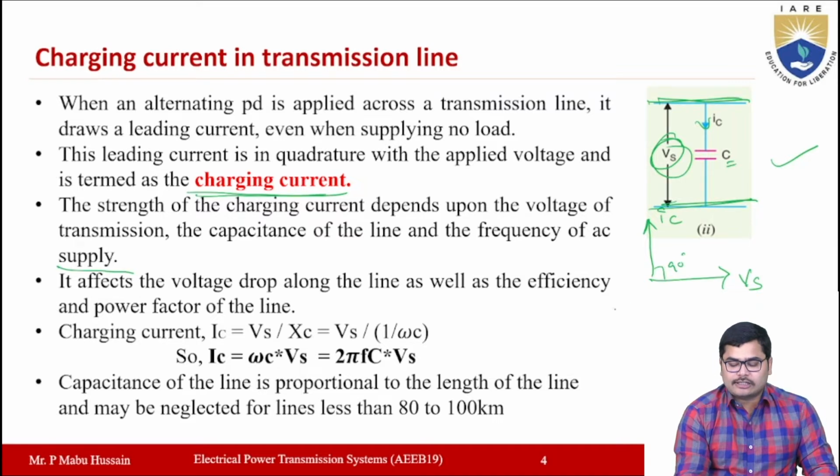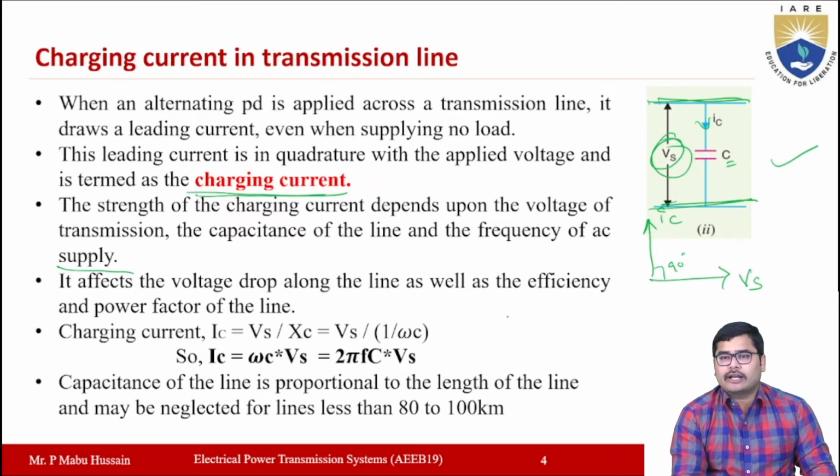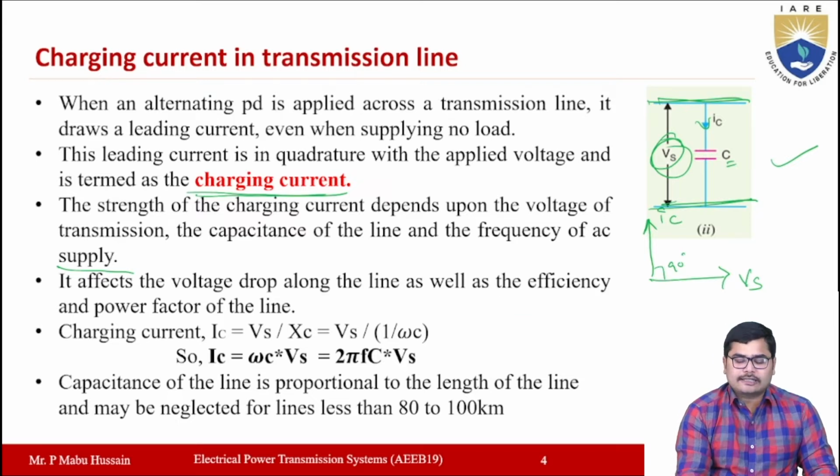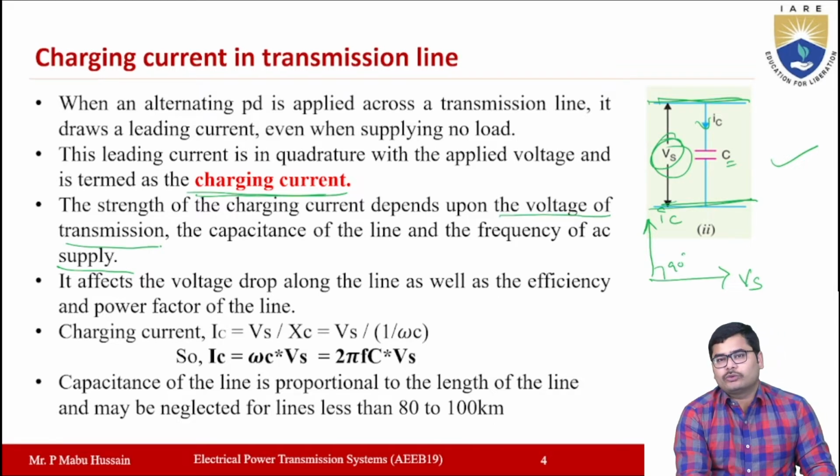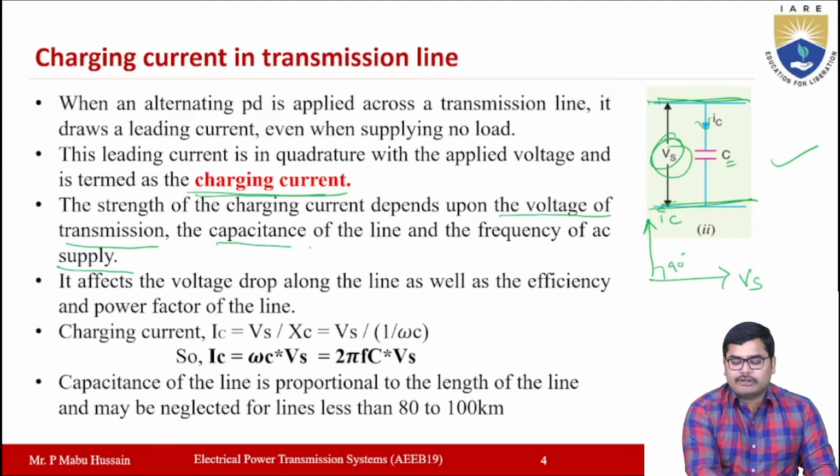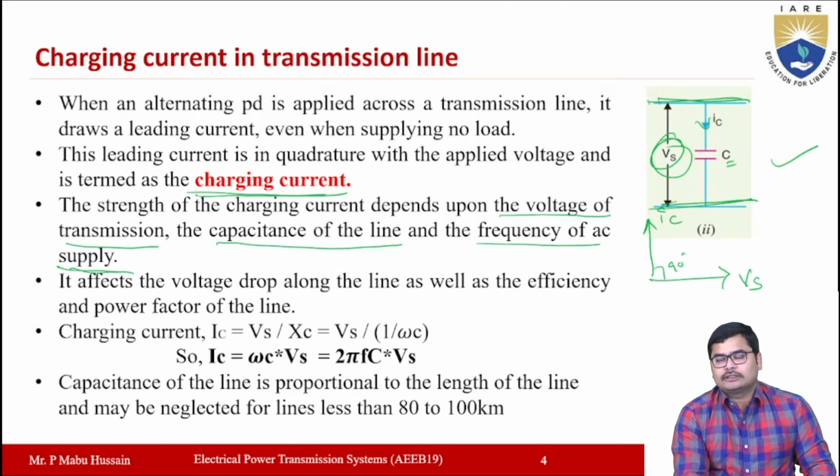So this charging current strength depends upon the voltage applied across the two conductors, the capacitance of the transmission line system, and the frequency of the AC supply. These are the three parameters on which the charging current will depend.